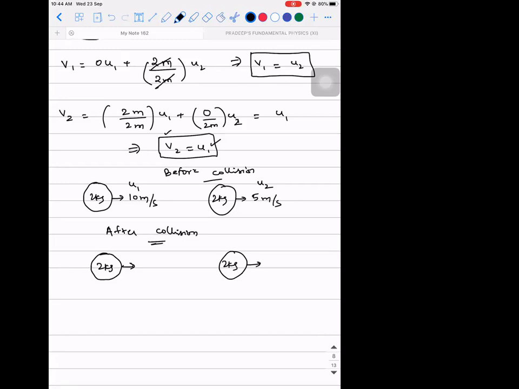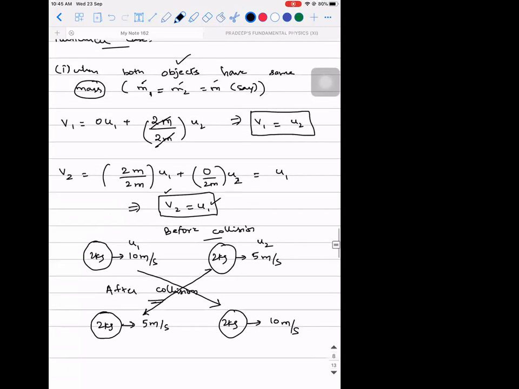If I ask you the velocities, what will you say? The 2 kilo, V1 is first, 5 meters. So this will start moving with 5 meter per second and this will start moving with 10 meter per second. Hasn't there been an exchange of velocity that has taken place? Yes, sir. Irrespective of whether it is 10 meter, if I take it as 20, is it going to make any difference? No, right? So one point is clear to us, that in what kind of a collision?